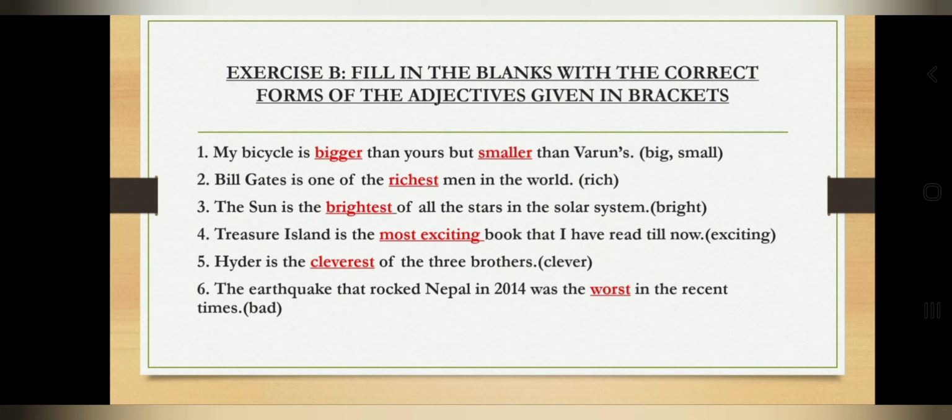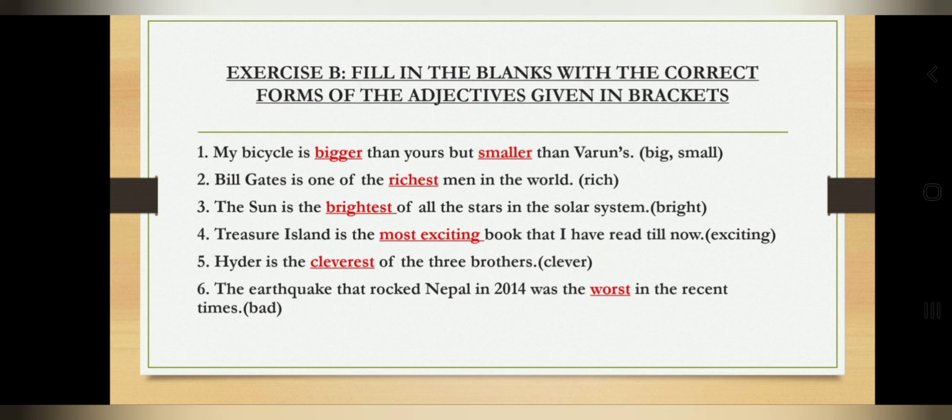Bill Gates is one of the dash men in the world. So the adjective is rich. And we will be using the superlative form. So Bill Gates is one of the richest men in the world. The next sentence is, the sun is the dash of all the stars in the solar system, and the adjective is bright. Again, we will be using the superlative form.